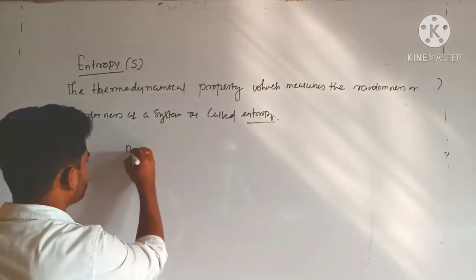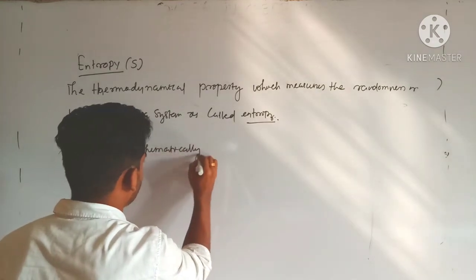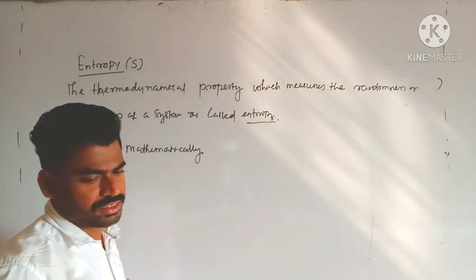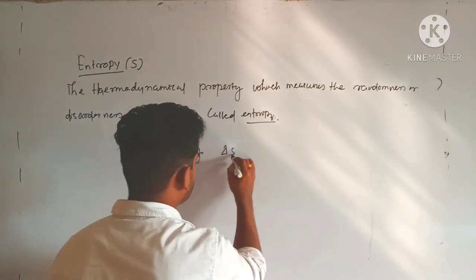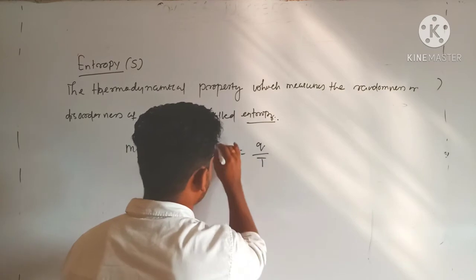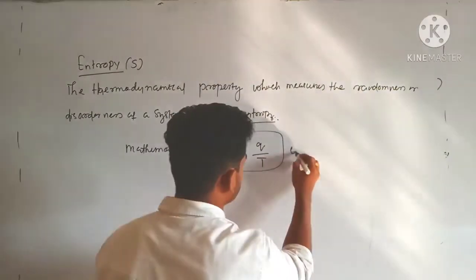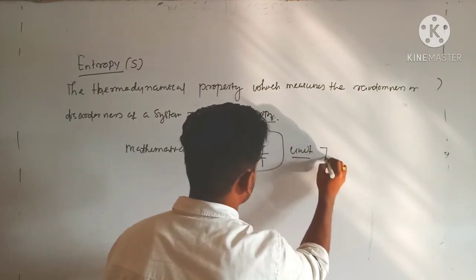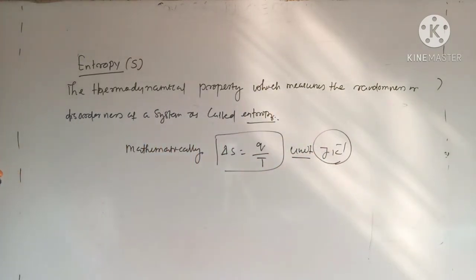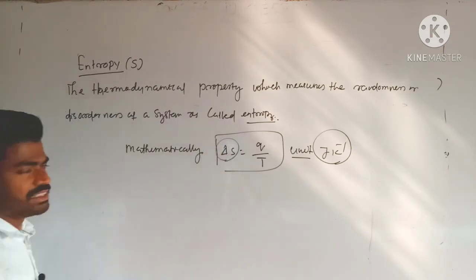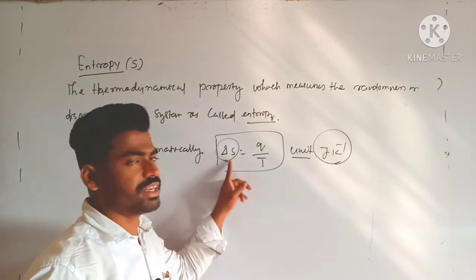Mathematically, entropy can be expressed as del S equal to Q by T. Its unit you can write from this expression, that is Joule Kelvin inverse. Why have I written del S? That is change in entropy, change in degenerateness of the system, because this one is a state function.